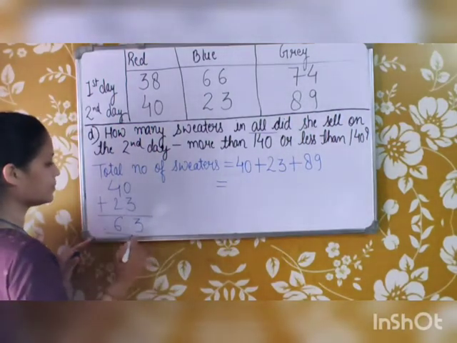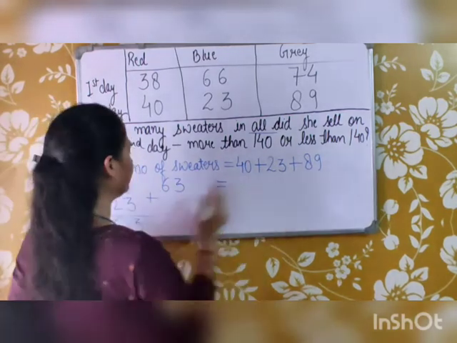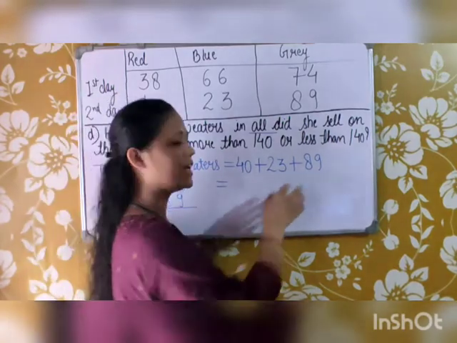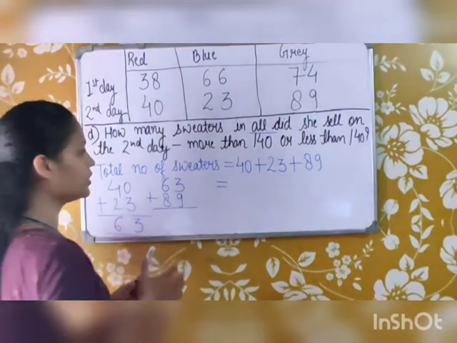So this is 63. Now I will add 63 with 89. If you know how to add all three together, you can do it that way too. The answer will come the same.